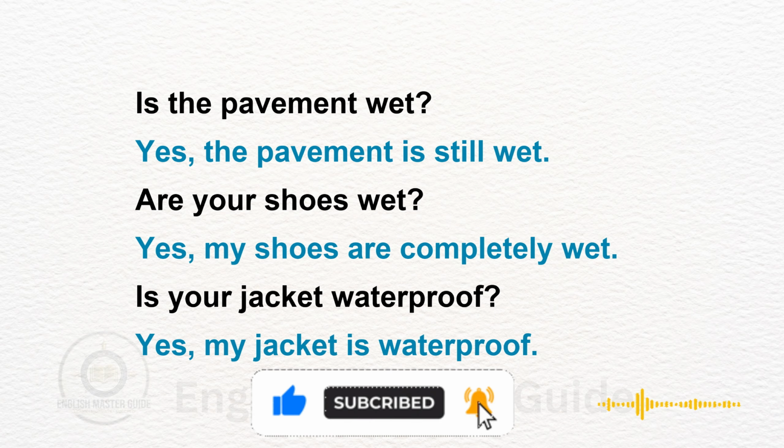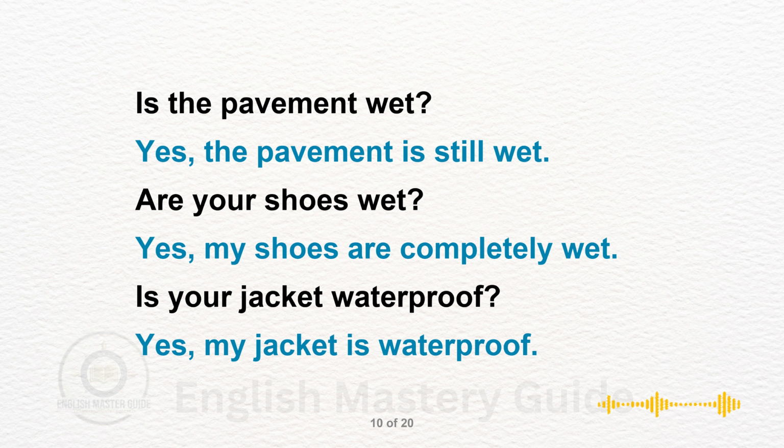Is the pavement wet? Yes, the pavement is still wet. Still wet shows that the pavement remains wet after recent rainfall.